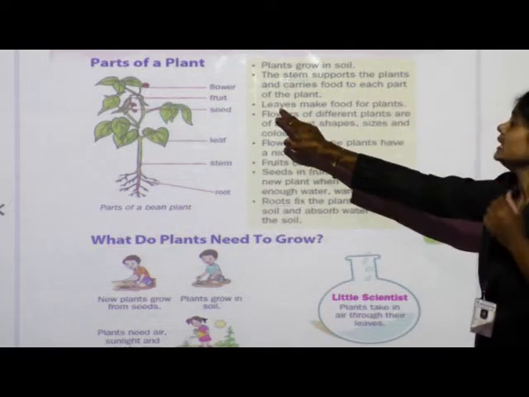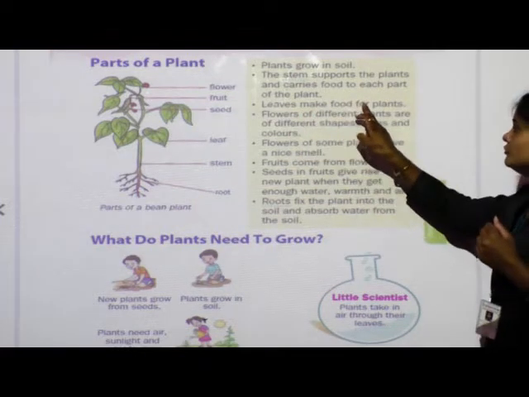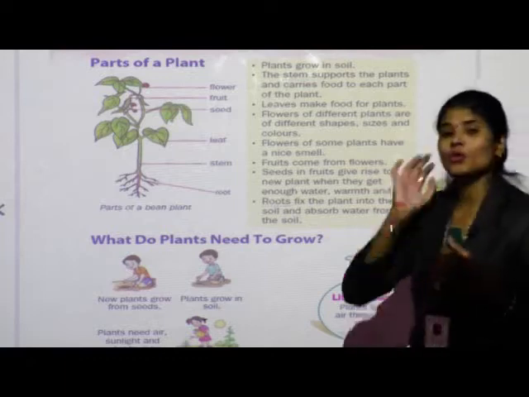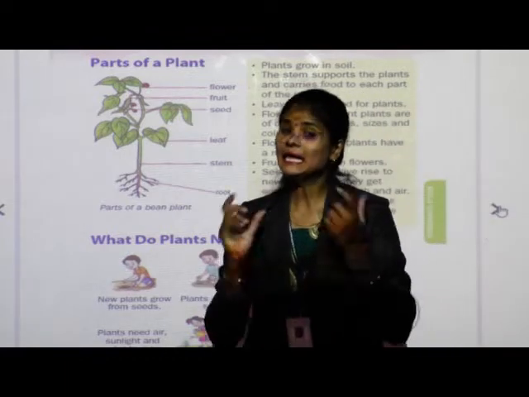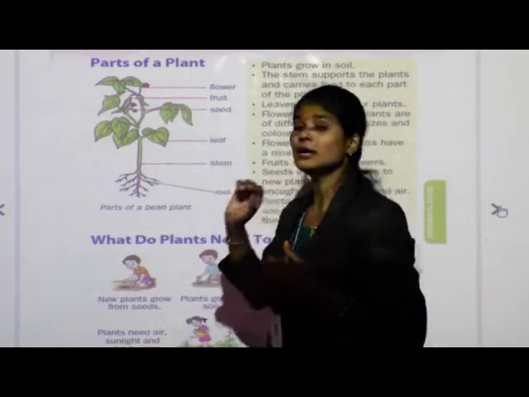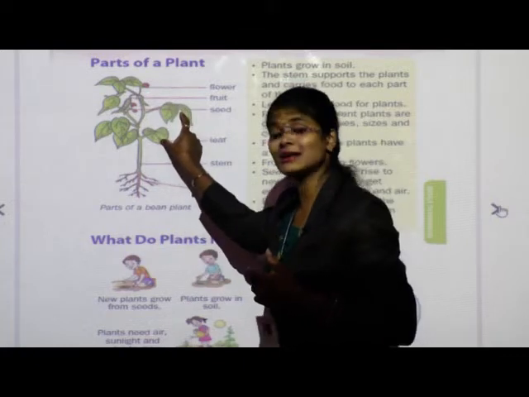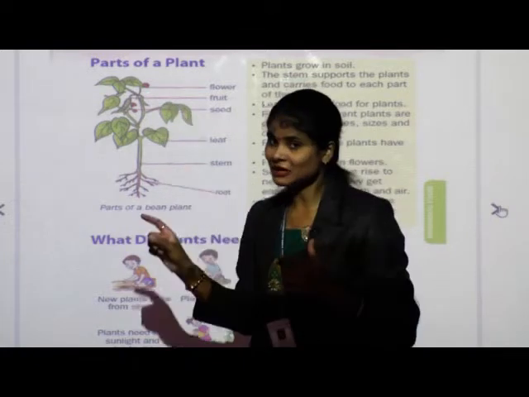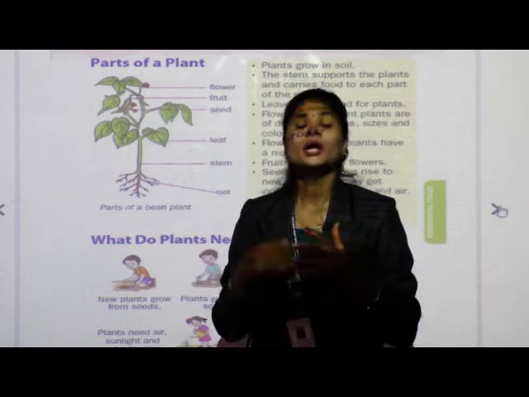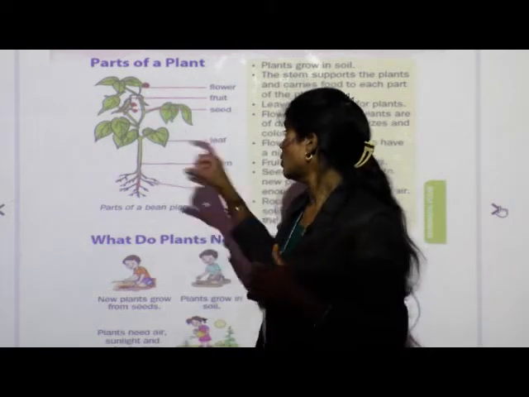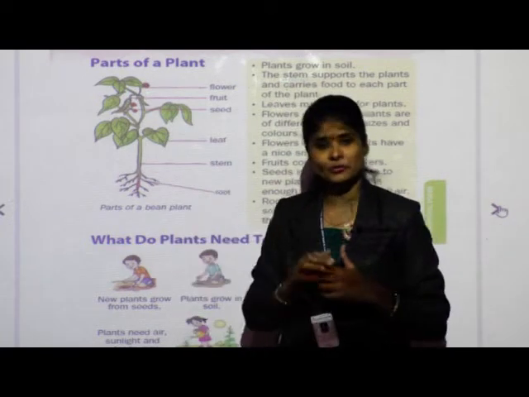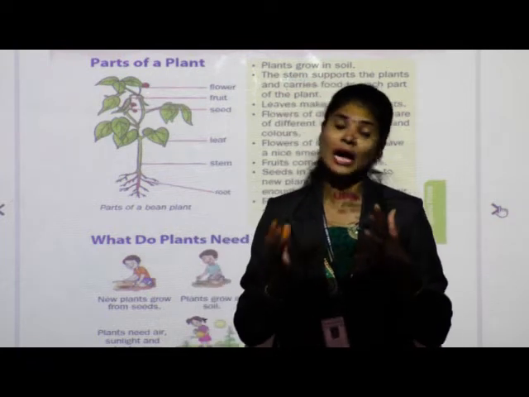Next, see, leaves make food for plants. What is the function of leaves? Leaves make food for plants. See, these are the green color leaves of plant, and their function is to make food. Do you know students how the leaves of plant make food? If you don't know, I will tell you. Listen.